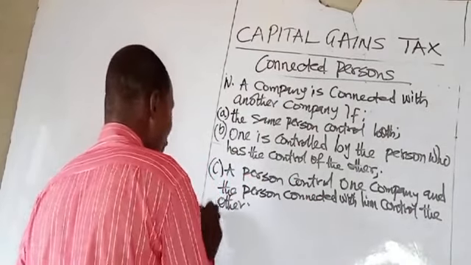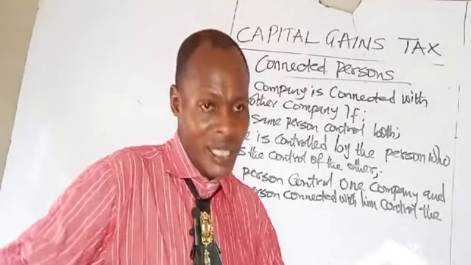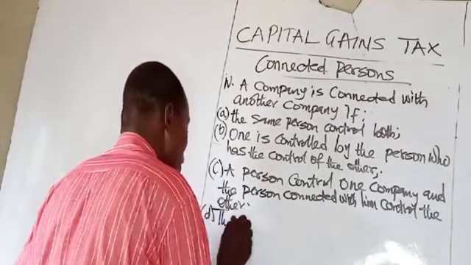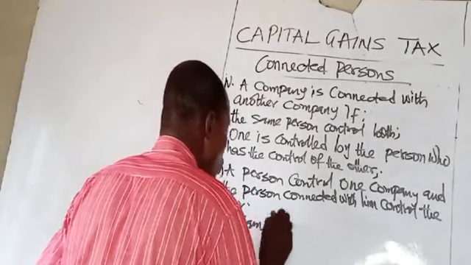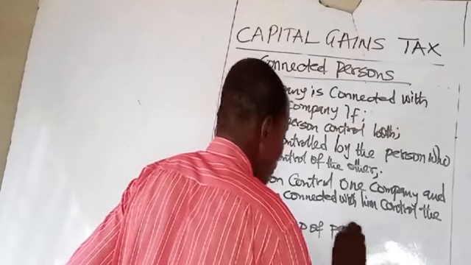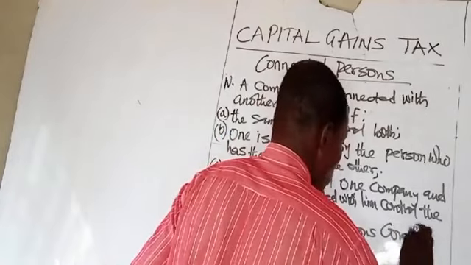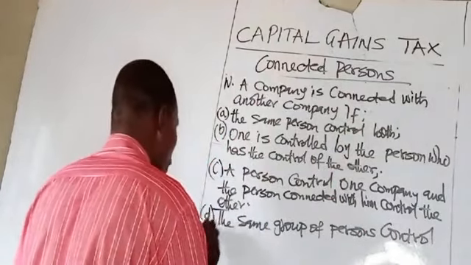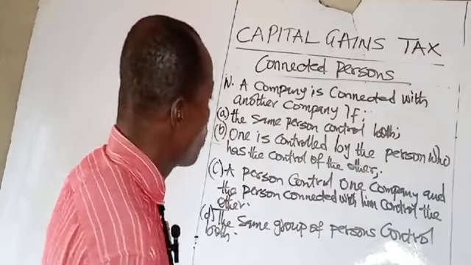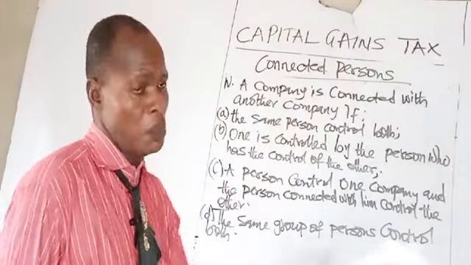Number four, the same group of persons control both. These are the examples of connected persons relationship.